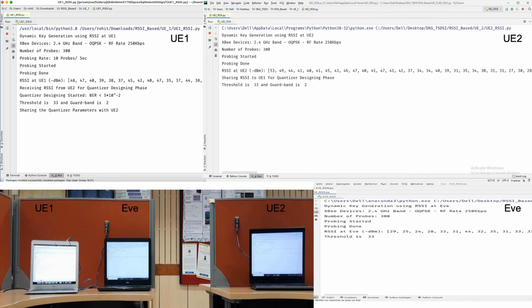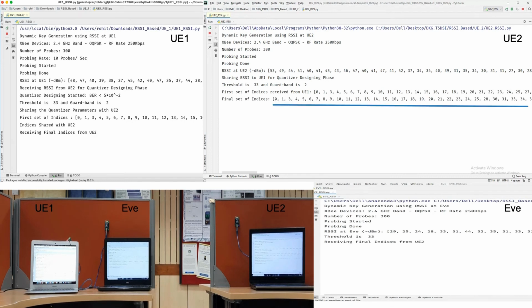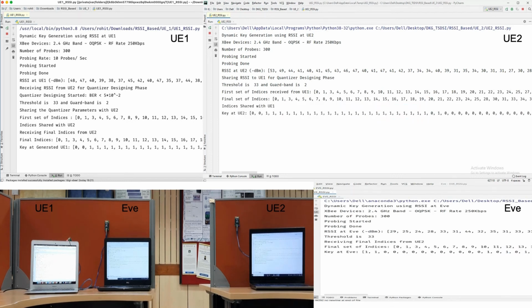So UE1 will now use this quantizer and will share the first set of indices with UE2. Likewise, UE2 will finalize the list based on his samples which are outside the guard band and will share it with UE1. Eve will also receive these final indices. The key will be formed at all the three nodes as shown.